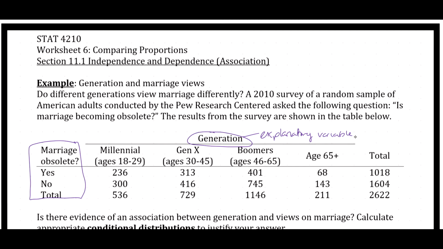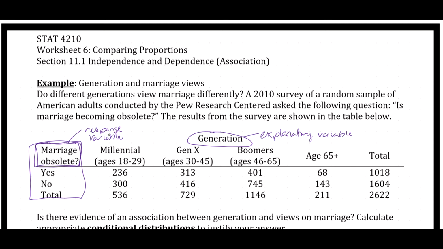Similarly, we might measure whether their view is that marriage is or is not obsolete. So this question, whether marriage is obsolete, is the response variable. It has two levels, yes or no. Yes, people believe that marriage is obsolete, or no, they do not believe that marriage is obsolete. And the question that we want to know is, is there an association between this particular belief about marriage and generation?